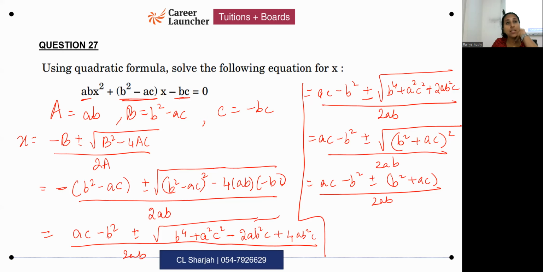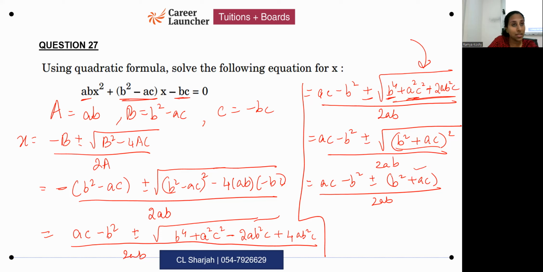The important thing is this use of the identity properly over here. That is the important part in the question. Okay, being able to use the identity correctly over here. So here I'm getting this is square of b square. This is square of ac. So you must understand the way this is b square plus ac the whole square. Once you follow that, you can take the square root, write this as b square plus ac.